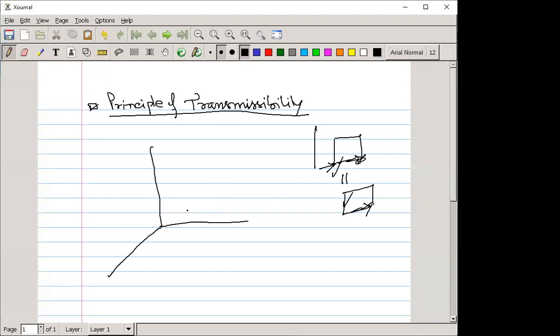Okay, so consider a force F which is applied at a point.